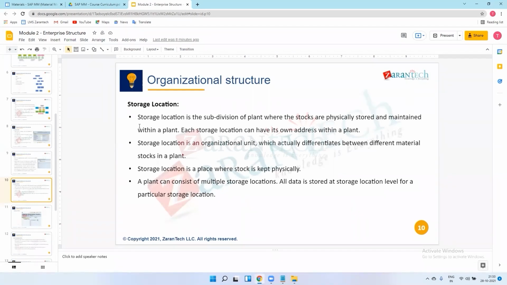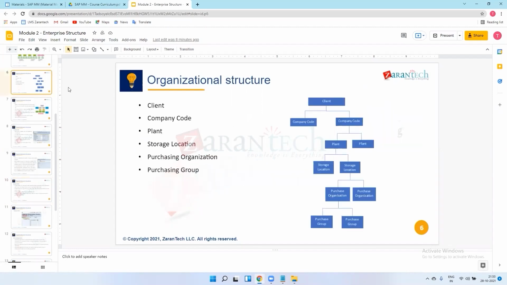Once I receive material from the vendor, I need to keep that material in one desired, specific place, and that is called a storage location. For example, I procure some tires from MRF in Tata Motors, and I keep those tires in a particular storage location that has one address. So in a plant there are two, three, four, multiple storage locations.